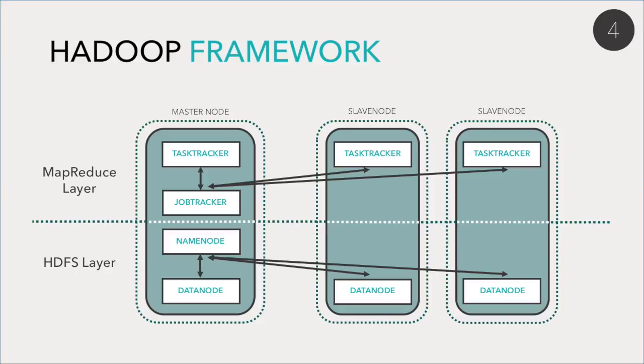MapReduce engine consists of one job tracker to which application submits MapReduce jobs. The job tracker pushes work out to available task tracker nodes in the cluster, striving to keep the work as close to the data as possible. With the rack-aware file system, the job tracker knows which node contains the data and which other machines are nearby. If the work cannot be hosted on the actual node where the data resides, priority is given to nodes in the same rack. This reduces network traffic on the main backbone network.